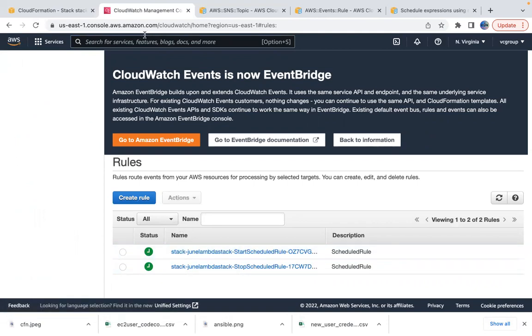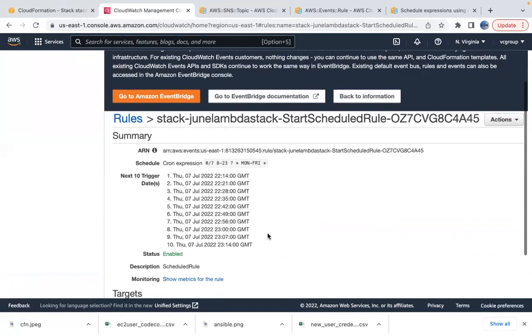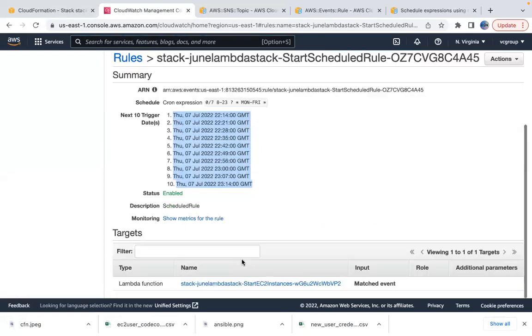Okay, let's go ahead and verify Lambda actually. And let's open one of these rules and see what happens. You see that this rule is scheduled for these many triggers, every 5 minutes, and the status is enabled. And this rule's target is this Lambda function. So whenever this time happens, this CloudWatch rule gets the time from this cron expression. Whenever CloudWatch gets the trigger time, it can go ahead and alert this Lambda function.